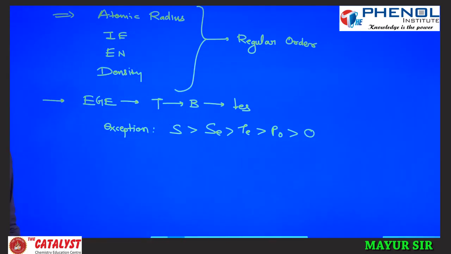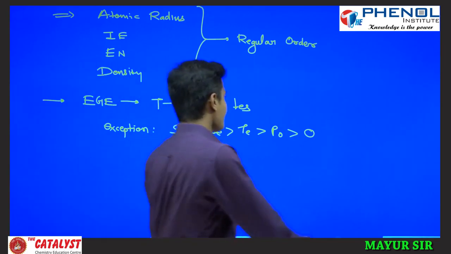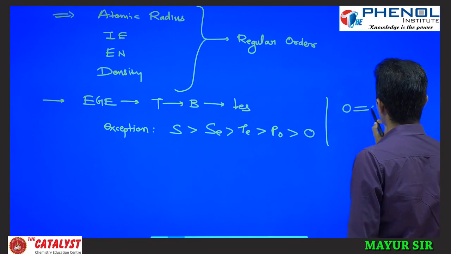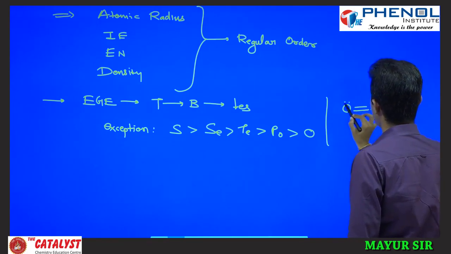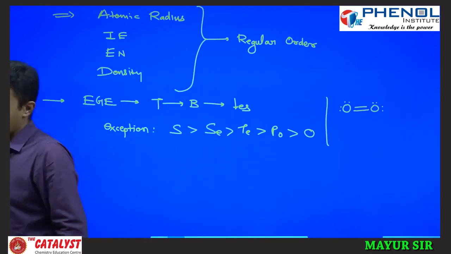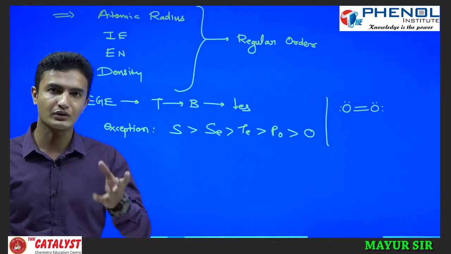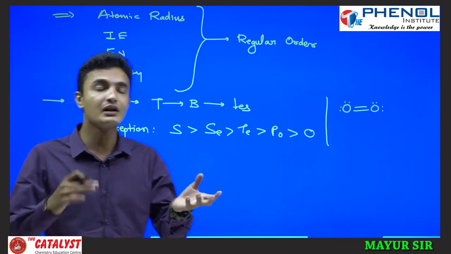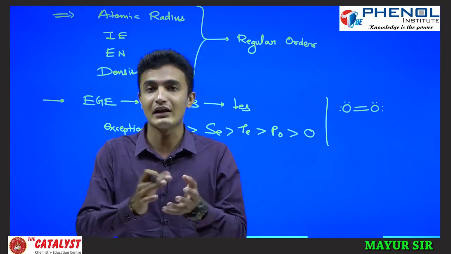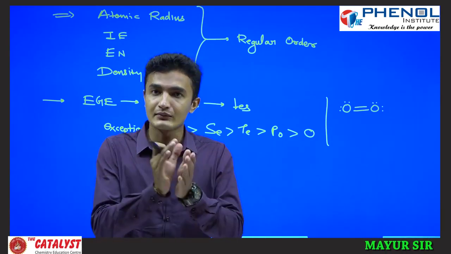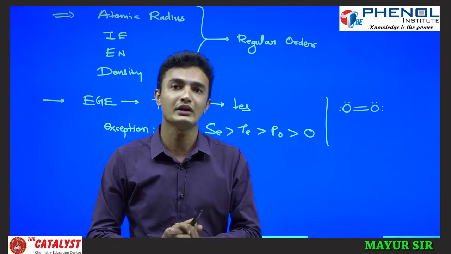Why is it so? Oxygen is smaller in size, and there are 2 lone pairs on each oxygen atom. If you consider a nitrogen atom, then nitrogen is having larger size and 1 lone pair, and if you consider an oxygen atom, it is smaller in size and there are 2 lone pairs on each oxygen atom.